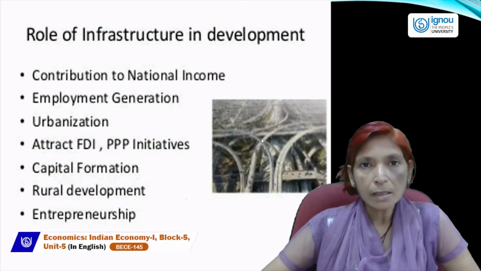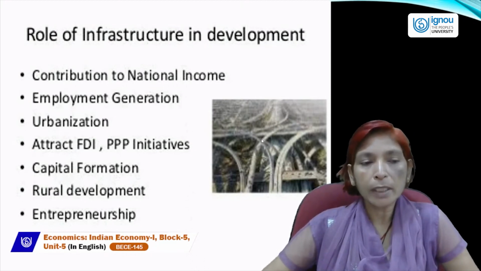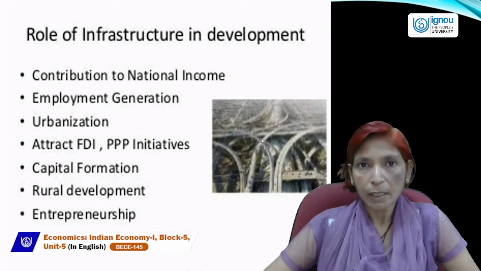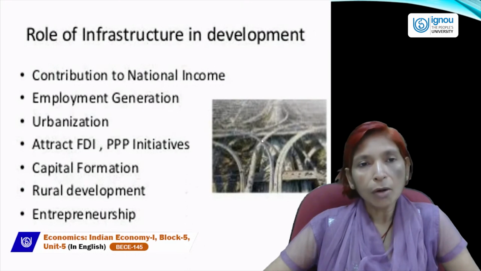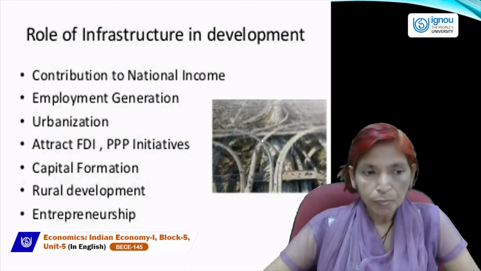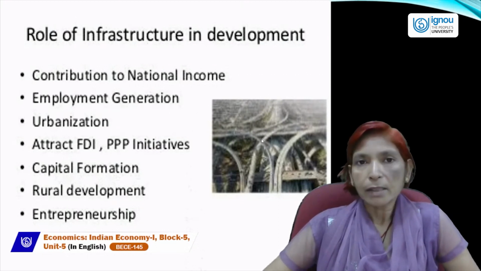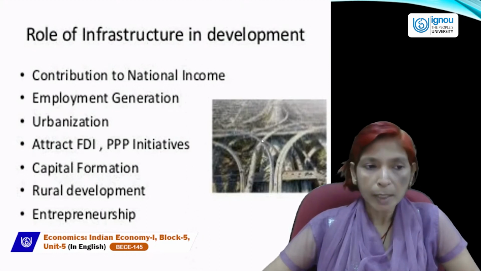The main difference between an urban area and a rural area is this: an area where more than 5,000 people are living, where more than 75% of the people are engaged in non-agricultural activities, that type of area is called an urban area. And where the cantonment board, municipal corporation, Nagar Nigam, etc., are available, that is called an urbanized area or urban area.